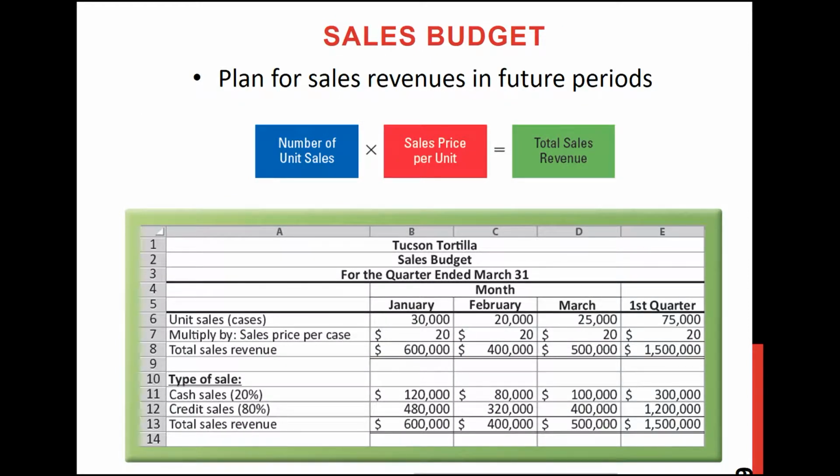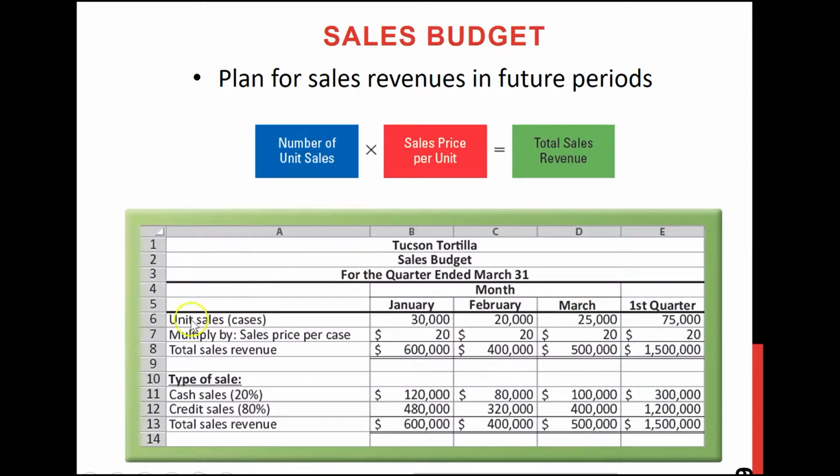So let's see one example of sales budget. In a sales budget, you will figure out how many units you want to sell, what will be your sales price per unit, and of course based on that you will also forecast, or budget, your total sales revenues. Right, so in this example you will see that we are doing a budget for the first quarter. So first quarter means the first 3 months of the year. So we are forecasting for our first quarter. That means it includes the months of January, February, and March.